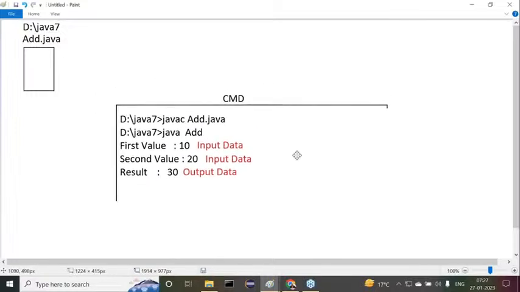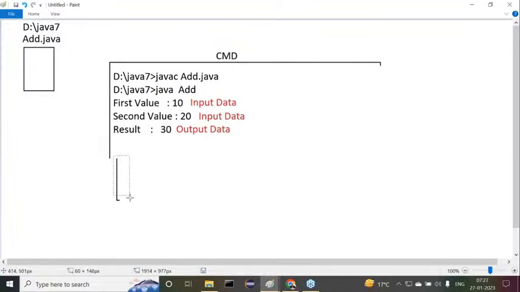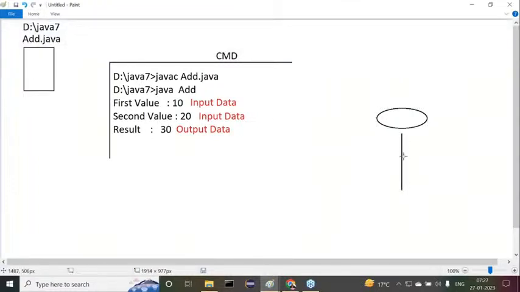Now try to observe this carefully. Program exists here. Now this is the command prompt. Now the user exists here.